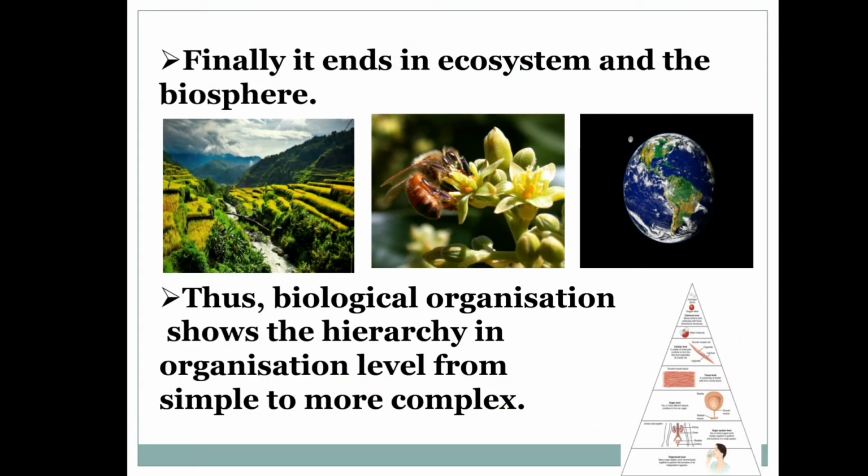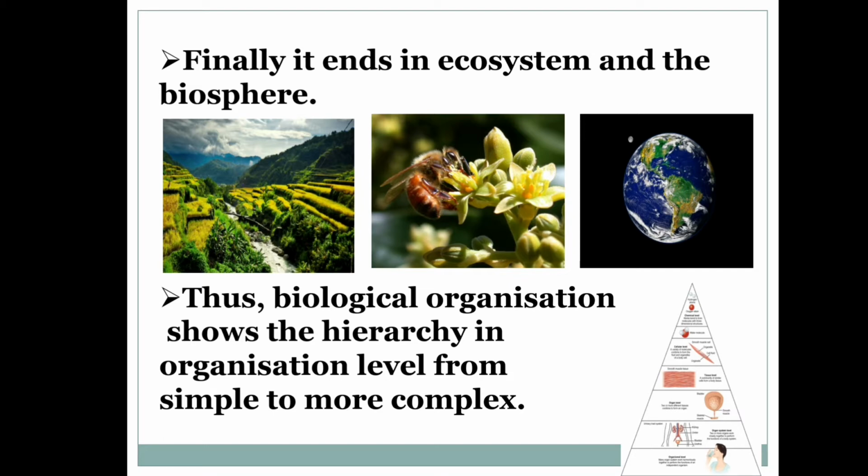Finally, it ends in the ecosystem and the biosphere. So what is an ecosystem? An ecosystem is defined as a group of living organisms that live and interact with each other in a specific environment. Biosphere is the area of the planet where organisms live, including ground and air. What is an example of the biosphere? As said earlier, Earth is the example of the biosphere.